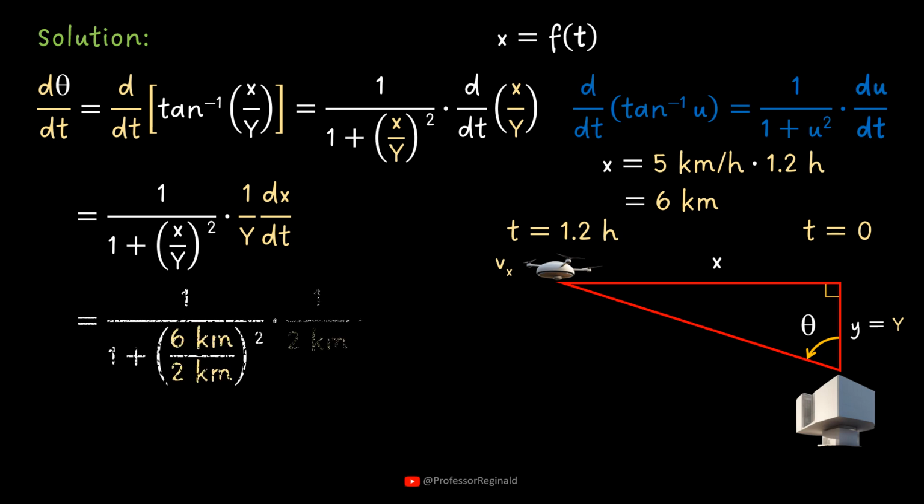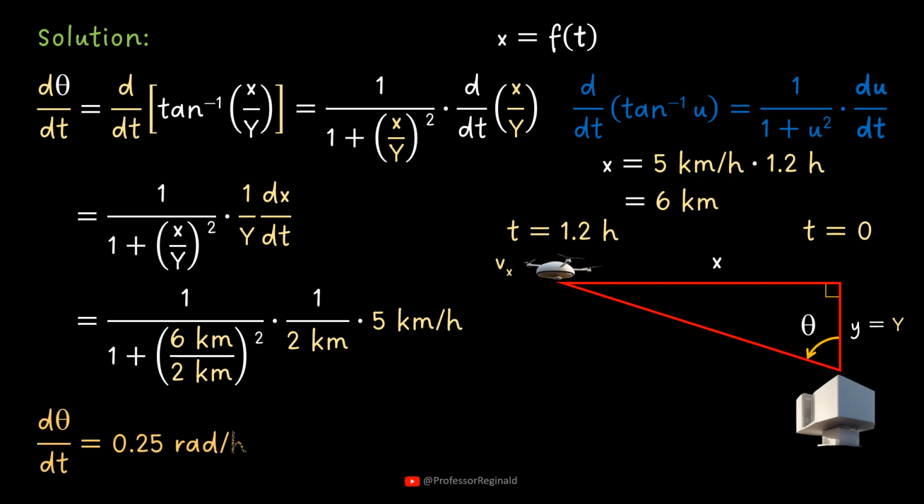Substitute the given and computed values into the equation. Therefore, the rate of change of angle between the vehicle and the station equals 0.25 radian per hour after 1.2 hours of the vehicle passing the station. The unit of measurement kilometer divides out, so the unit of measurement is in radian per hour.